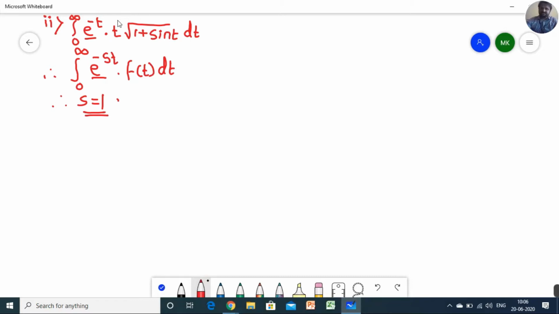And f of t is this whole part, but we have to solve this term separately, because this is multiplication by t, this is under root of 1 plus sine of t. Now we have to solve this part, under root of 1 plus sine of t.